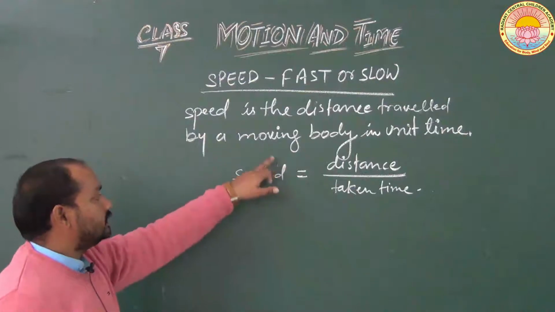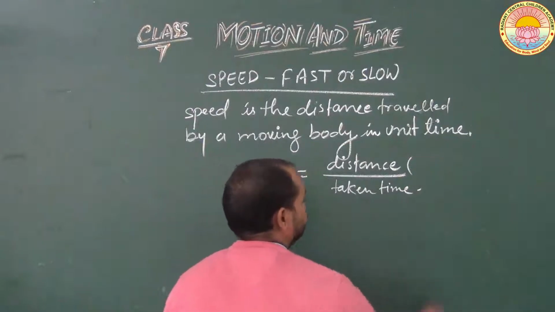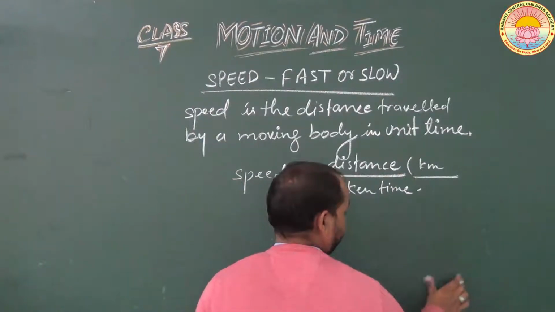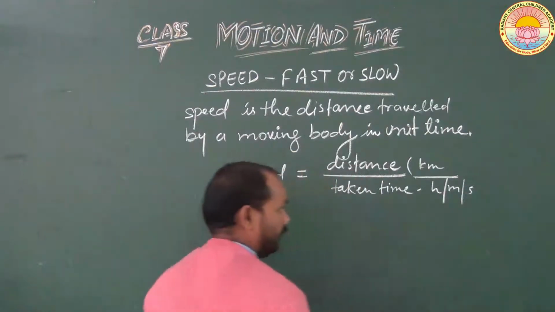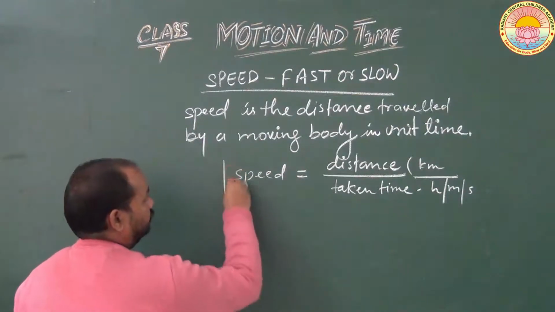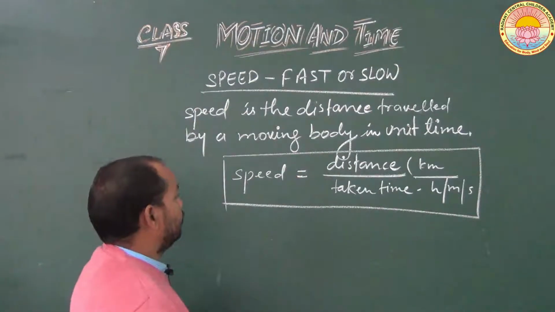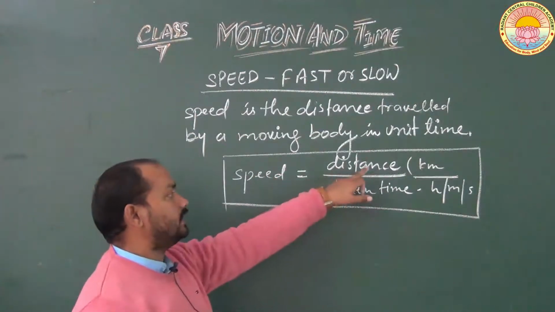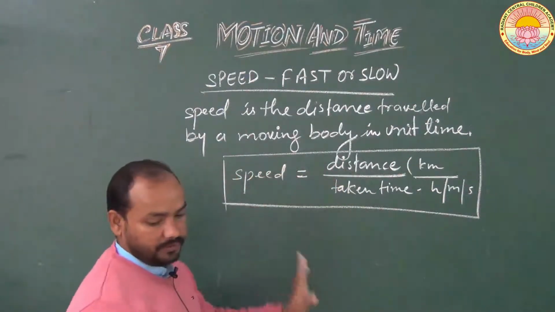The distance will be in kilometer and the time will be in hour, minute or second. So the speed of any object can be calculated by this formula: the speed of any object is the total distance travelled by the object divided by the total time taken by the object.